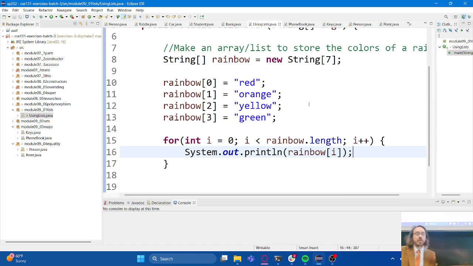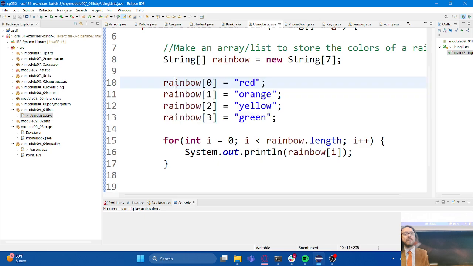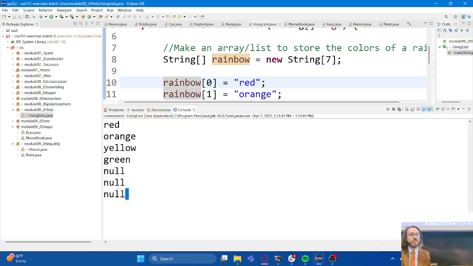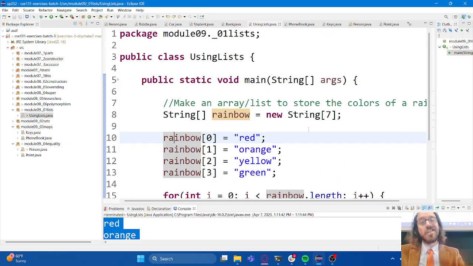So real quickly before we move on, you can see I made at least half of an array here. There are a few more colors that I maybe should have added, but for the sake of time, I'm just going to run it as is and show you that this will take in the values, make the array, and other than the last 3 colors, which I didn't type in yet, happily spit the values back out. So this is, like I said, nothing new. But let's take a look at how this would work using a list, and then talk about why we might want to use a list instead of an array.